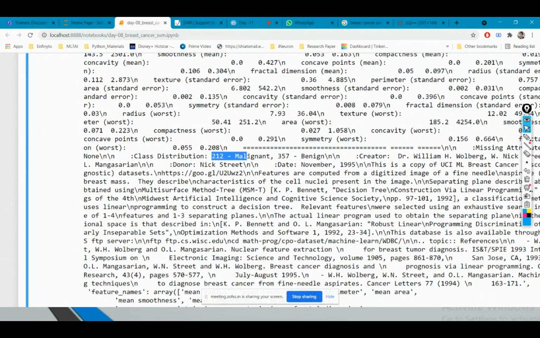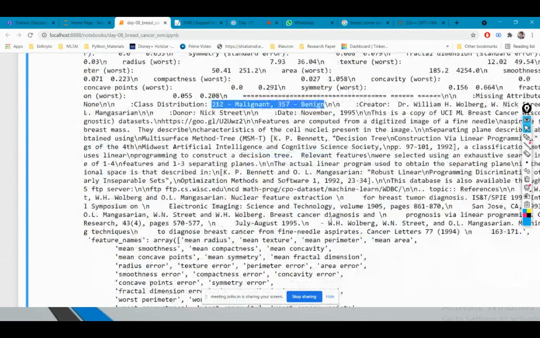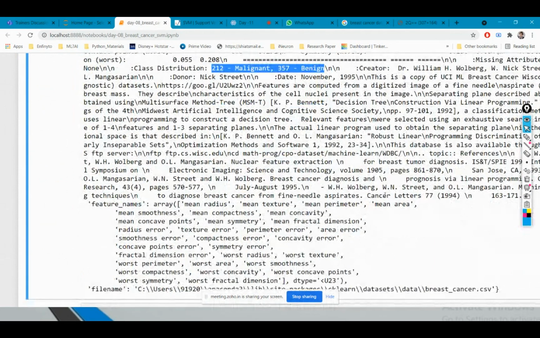In total we have 212 malignant samples and 357 benign samples, so around 500-something samples in all. This data set was created in the year 1994, and it was ready for use in July to August of 1995.